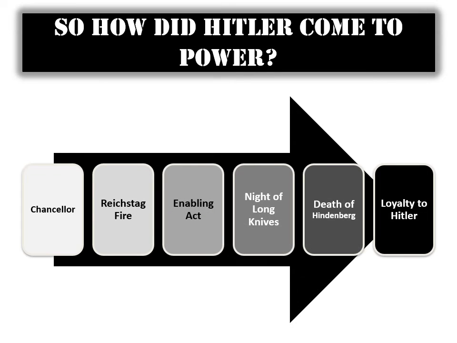So how did Hitler come to power? Hitler was first named Chancellor after pressuring the President Paul von Hindenburg. Next, the Reichstag fire gave him emergency powers which allowed him to enact the Enabling Act, thereby eliminating his political adversaries. The Night of Long Knives removed the SA and Ernst Röhm. The death of the President allowed Hitler to combine the roles of the Chancellor and the President. Finally, he required an oath of loyalty from those in the military.